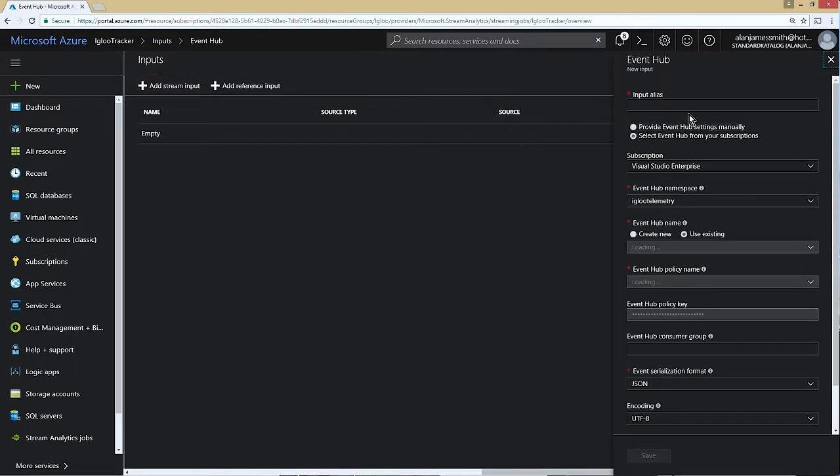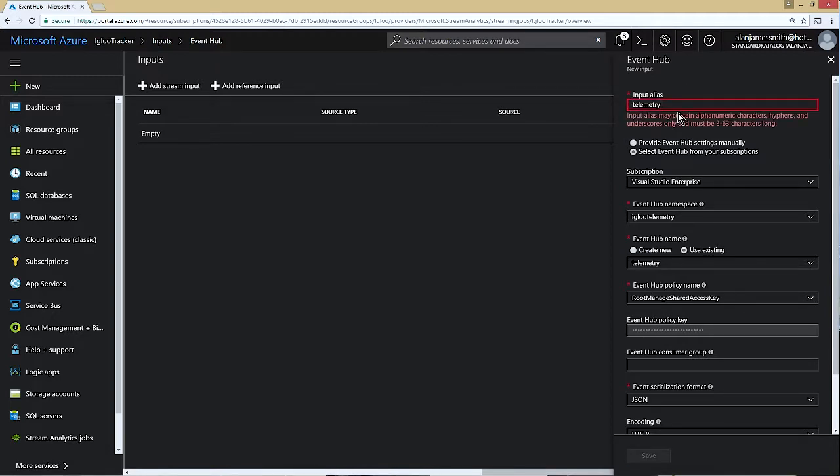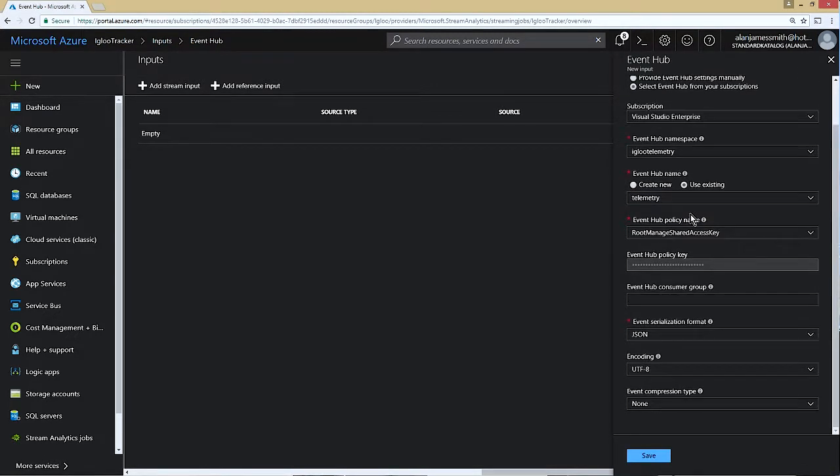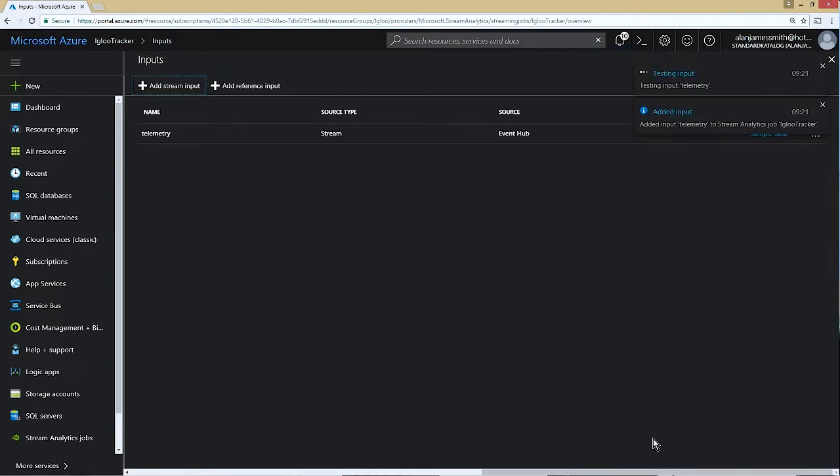It's going to be the same as I'd specified previously. I'm going to use Telemetry, I think, as the name. I'm going to make sure that I copy that correctly. And that's picked up that we're using Igloo Telemetry, the Telemetry Event Hub, and everything's good there. So that's the input configured there.